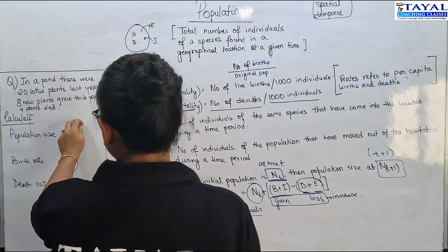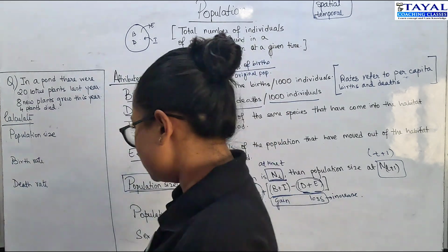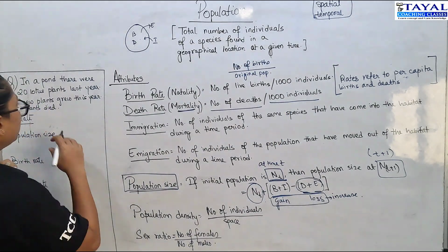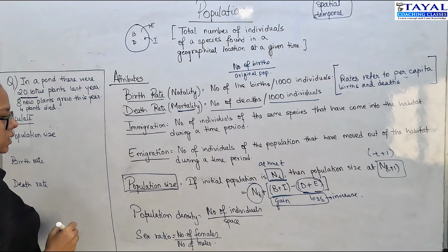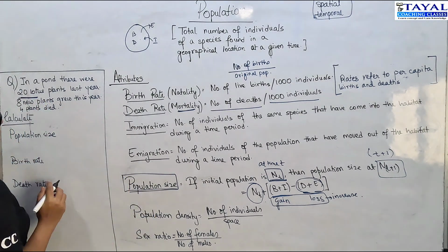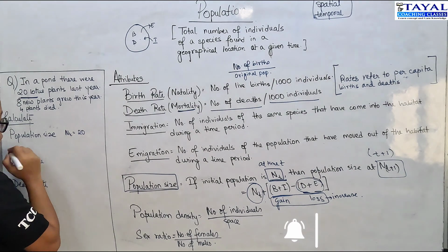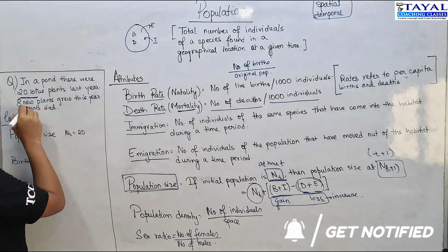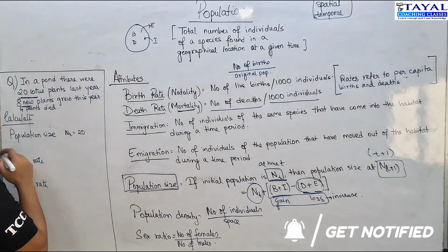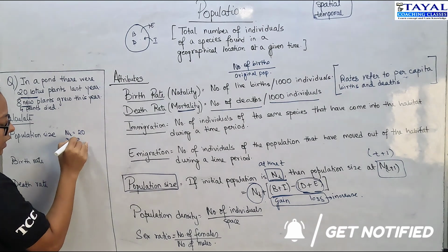We will take an example and try to understand what I am trying to say. Let's say there is a pond in which there were 20 lotus plants in the first year. So the original Nt is 20. Now the new plants are 8, so the number of births is 8.